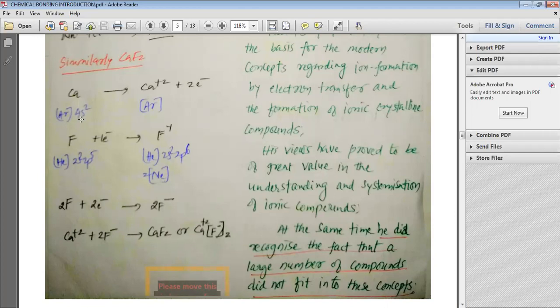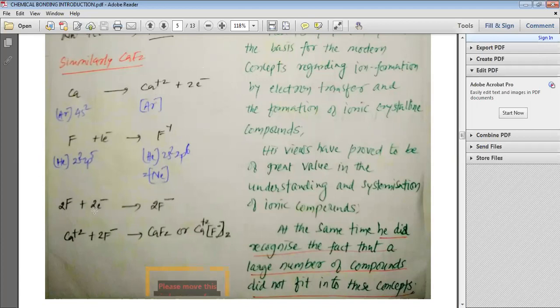Ca, argon 4s2, releases 2 electrons, loses 2 electrons, or donates 2 electrons and becomes Ca2+, which is very similar to argon. Now, these 2 electrons have been accepted by fluorine. Fluorine's electronic configuration is helium 2s2 2p5. When it gains 1 electron, it becomes F-, which is helium 2s2 2p6, similar to neon. But here the 2 electrons have been given by calcium.